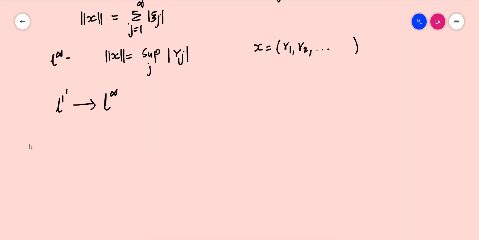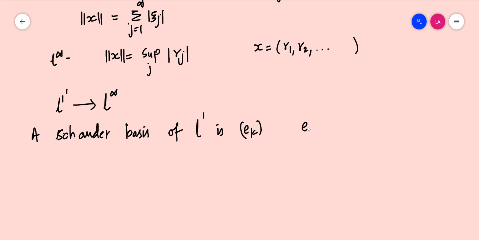The Schauder basis of L1 is of the form of the sequences Ek, where Ek is equal to delta kj, which is 1 if k is equal to j, and 0 if k is not equal to j.